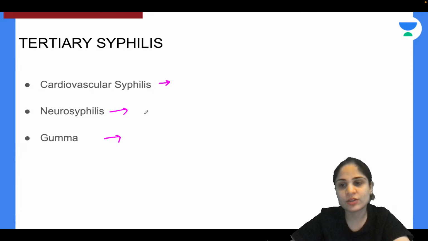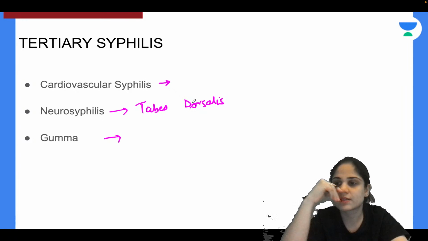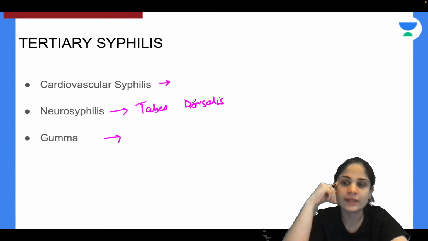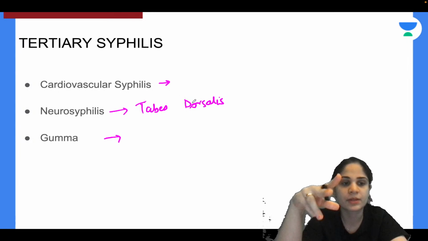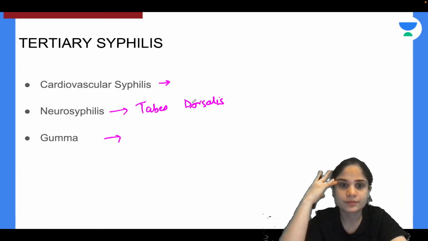Okay, at least one thing you all can tell me, in neurosyphilis, the brain is affected and the name of the disease that you have in that is tabes dorsalis. Right? What about in the cardiovascular system? What is the specific lesion that is produced? Two specific lesions are produced. One is related to the aorta, one is related to the valve. And what is gamma?